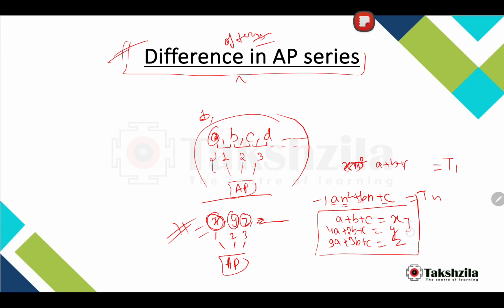Now take these two equations and solve them, and you'll get the values of A, B, C. Then just plug them in. Say A came out to be 1, so this will be n square, B came out to be 2n, and C came out to be 3, so this will be the nth term of the AP. It will be more clear when we deal with the question. Okay, this is what difference in AP series is.